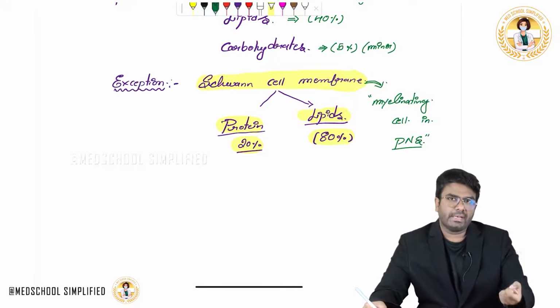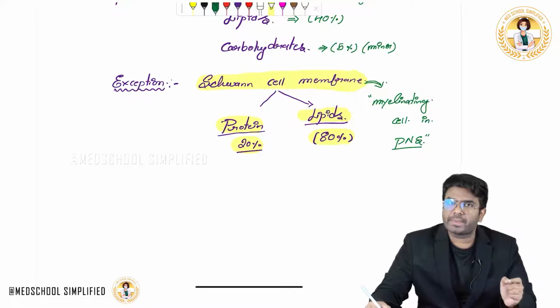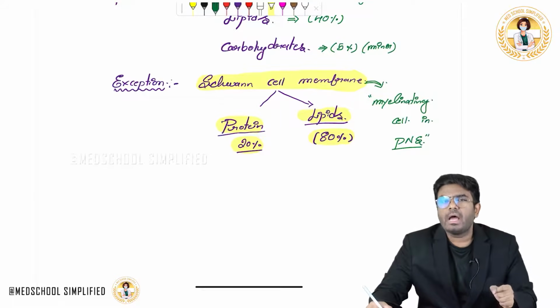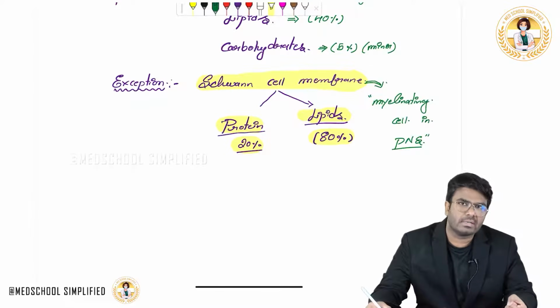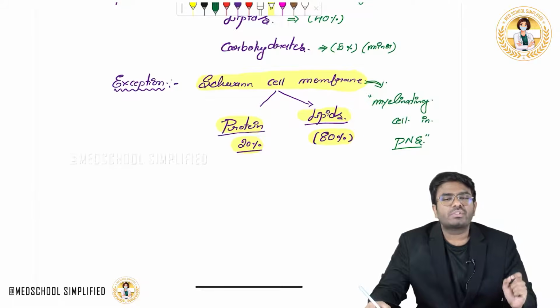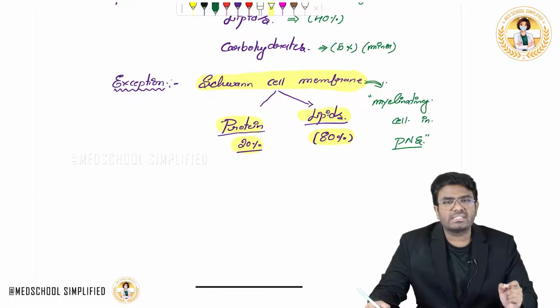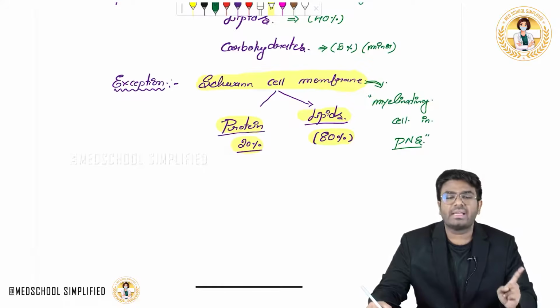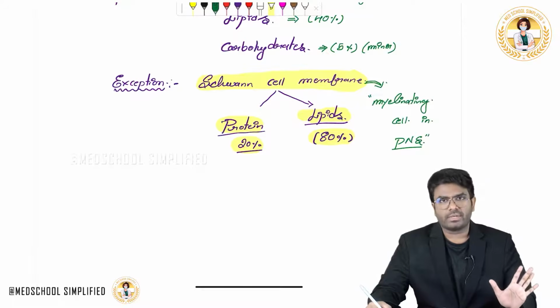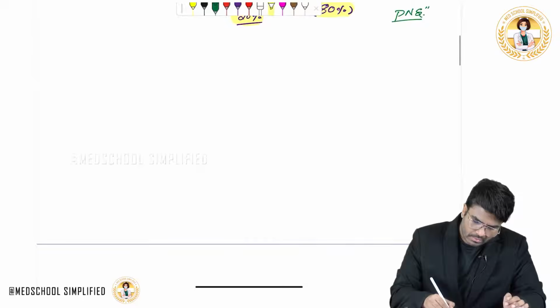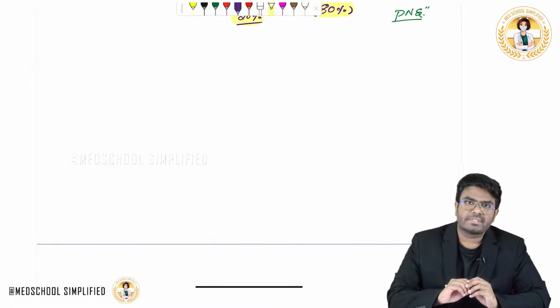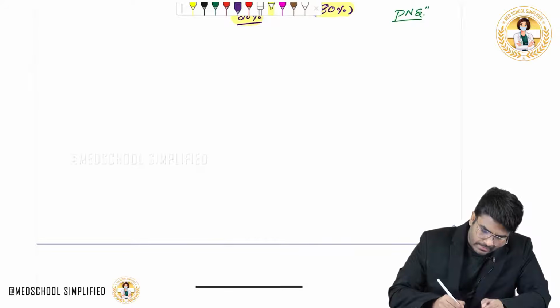That's the cranial nerves as well as the spinal nerves. The cranial nerves and spinal nerves are a part of the peripheral nervous system, and the Schwann cell myelinates the neurons there. What is the importance of the Schwann cell? The Schwann cell membrane has the highest composition of lipids but not proteins. But everywhere else in the body, the highest concentration in the cell membrane is proteins only. That's the 55%.